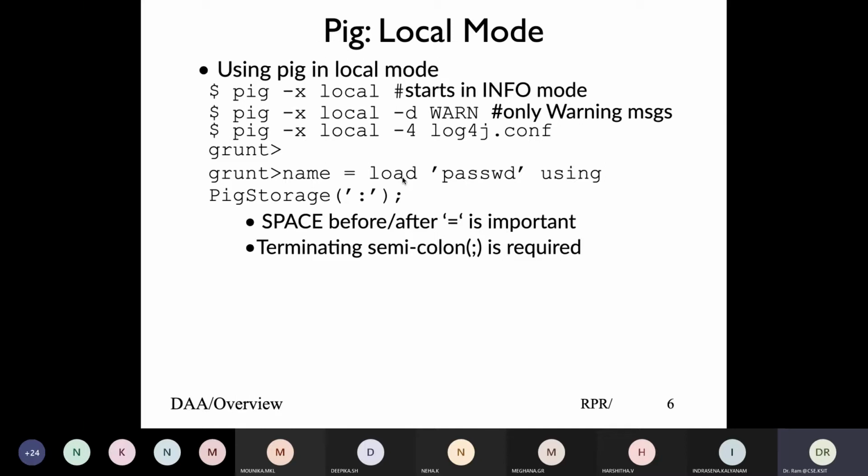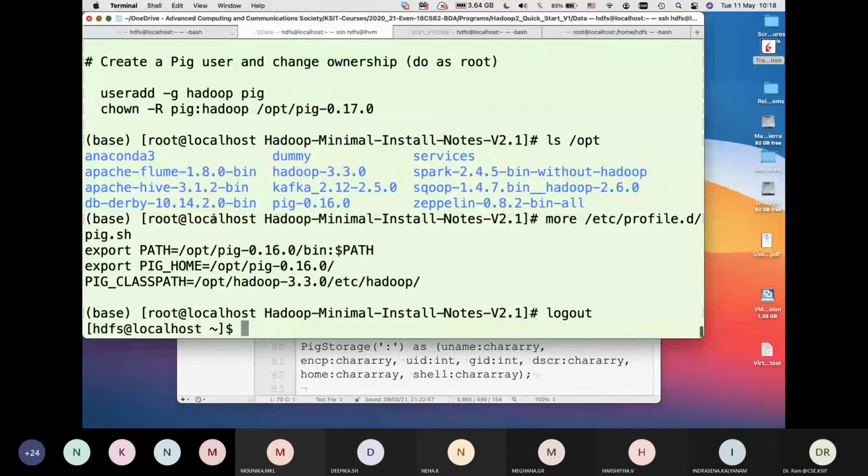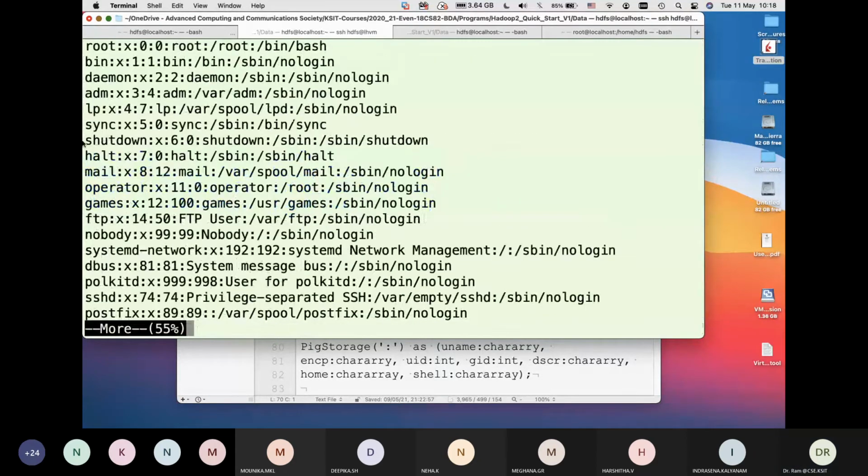So do that. If you look at the password file as we've seen before, you see 7 fields: login name, encrypted password, user ID, group ID, the description, then you have the home directory, and then you have the login shell.